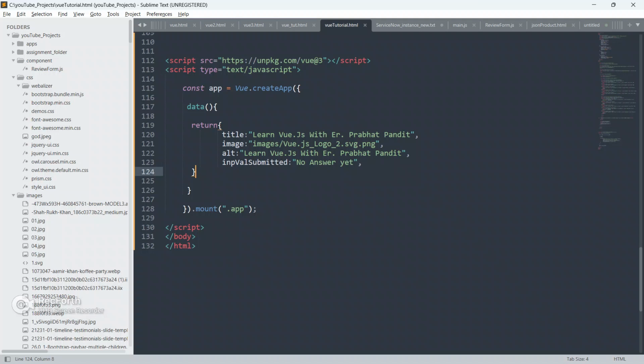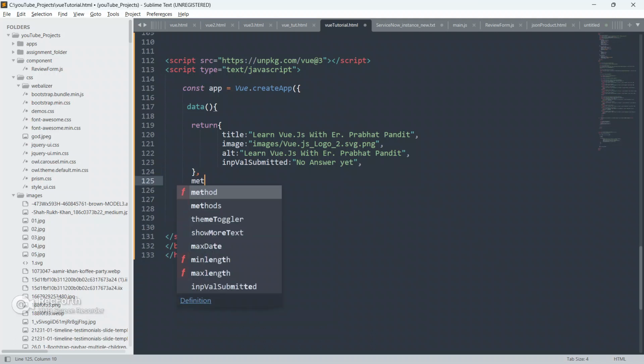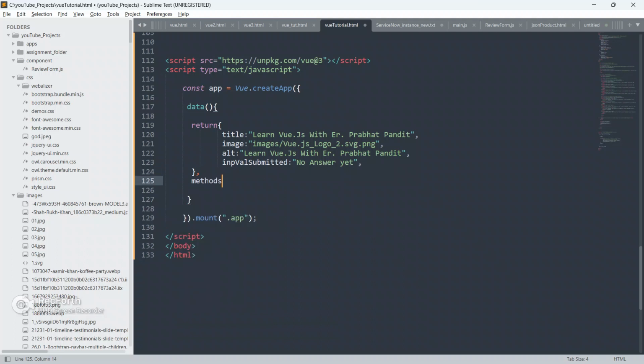I'm going to create methods. In methods, guys, you can write your own custom functions in Vue.js. So I'm going to create methods now.